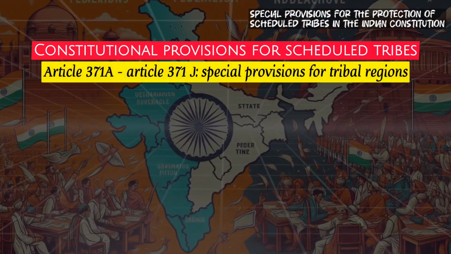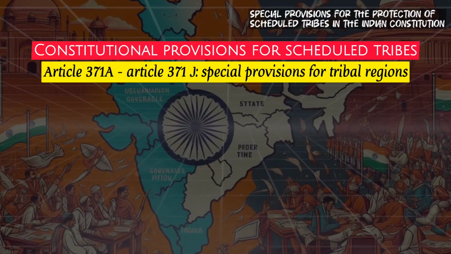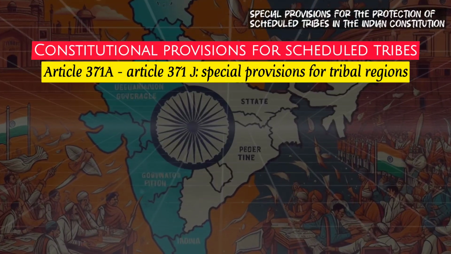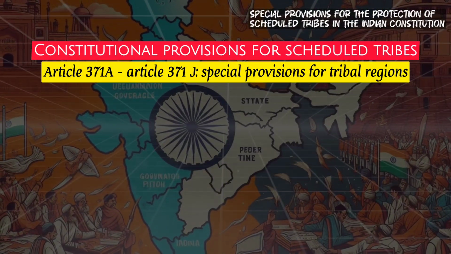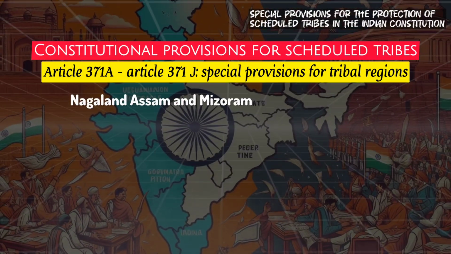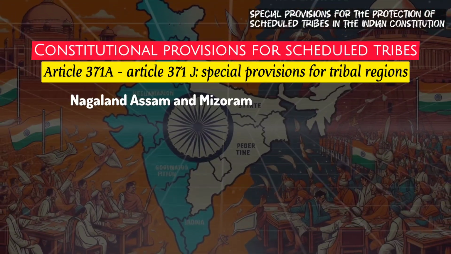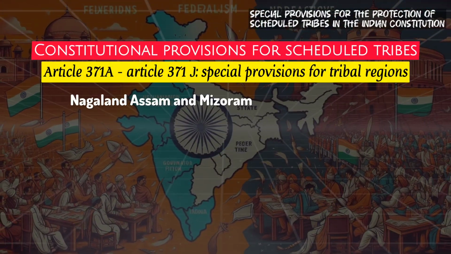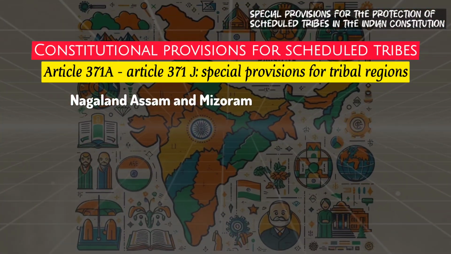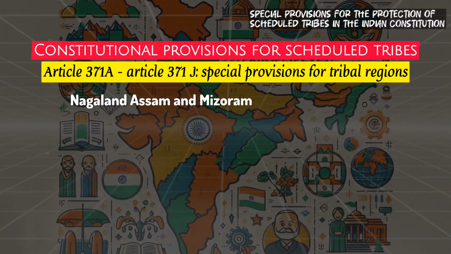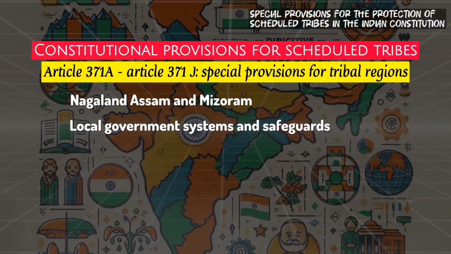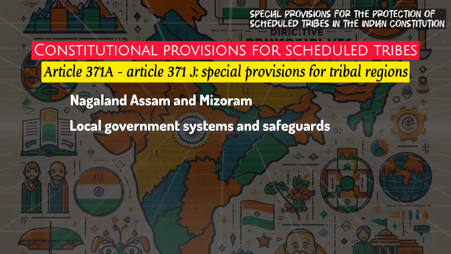Next is Article 371A to Article 371G. Special provisions for tribal regions. Several states with large tribal populations like Nagaland, Assam, and Mizoram have been provided with special provisions to safeguard the interests of scheduled tribes. These provisions allow for local governance systems and safeguards specific to tribal traditions.